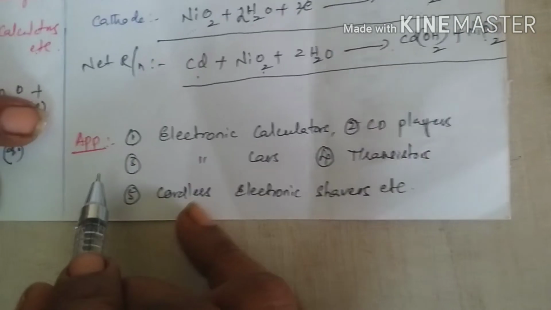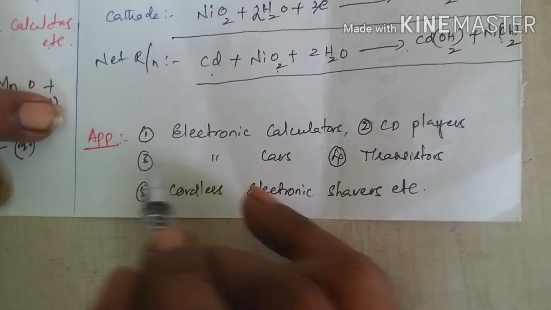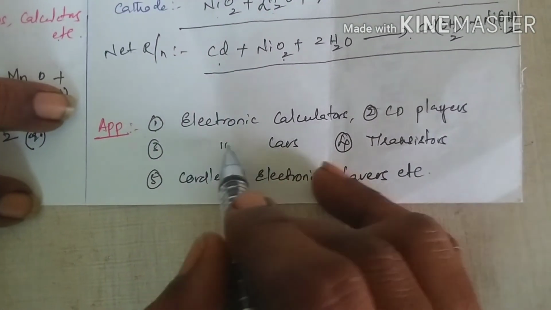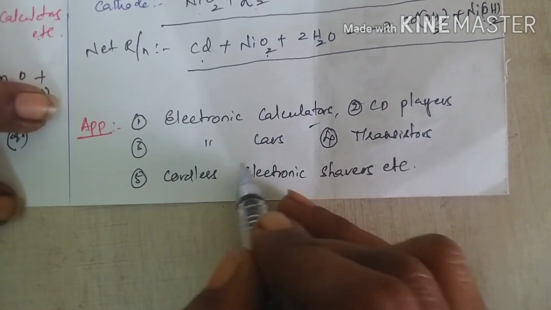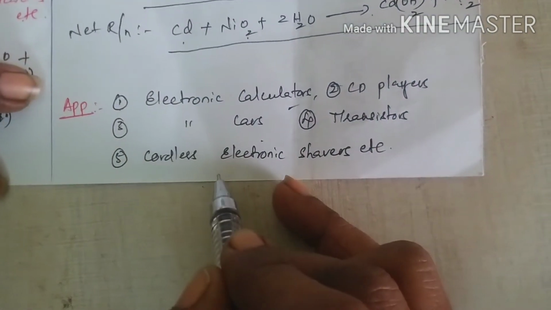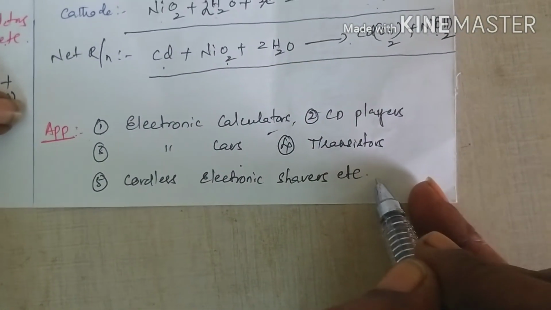Now coming to the applications of the nickel cadmium battery. Nickel cadmium batteries are mainly used in electronic calculators, CD players, electronic cars, transistors, cordless electric shavers, etc.